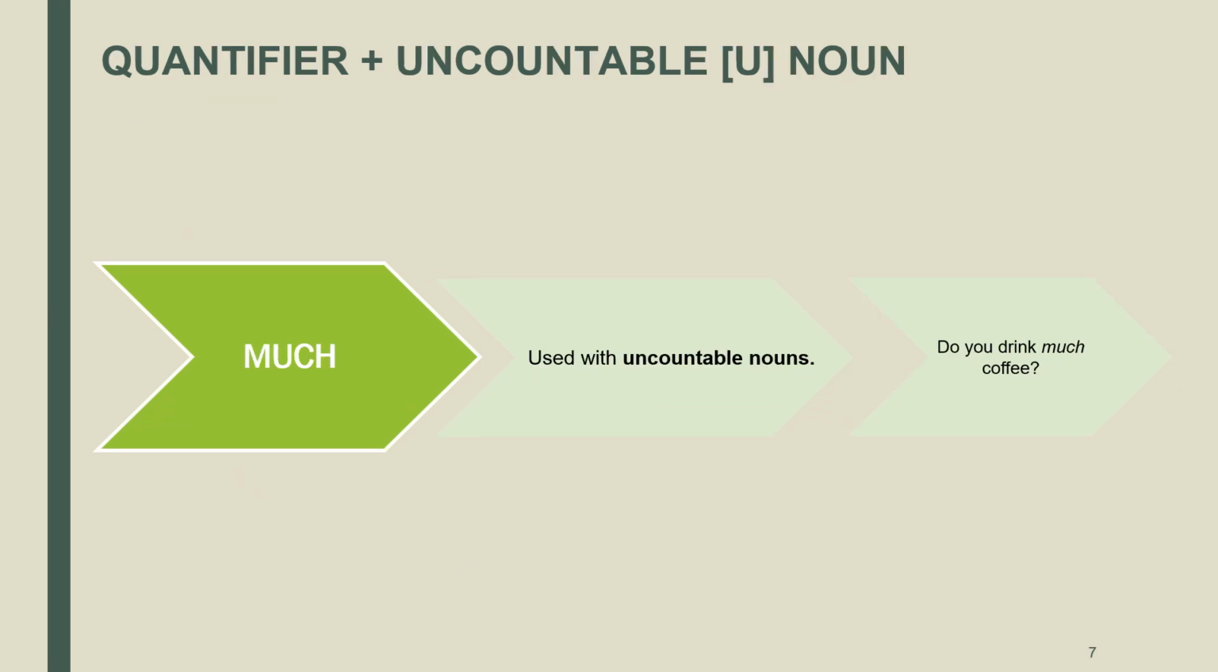As to the combination of much, we can see that it can only be combined with uncountable nouns. So, for example, you may say, do you drink much coffee? But sentences like, there is much chairs are not possible. This is so because much does not select countable nouns in the plural form as complement.